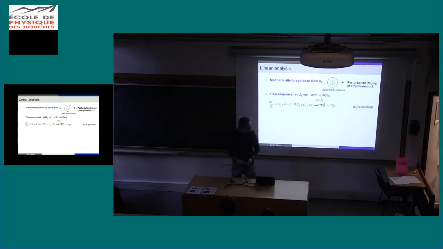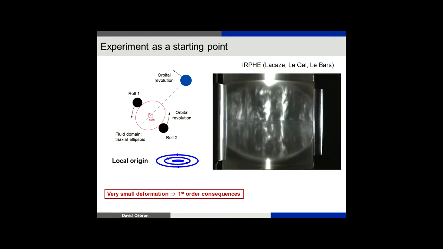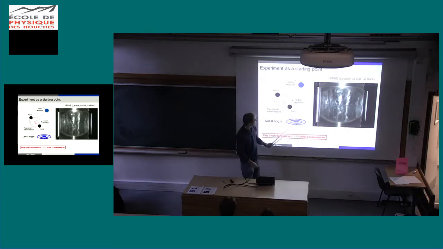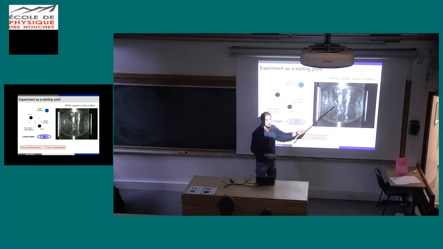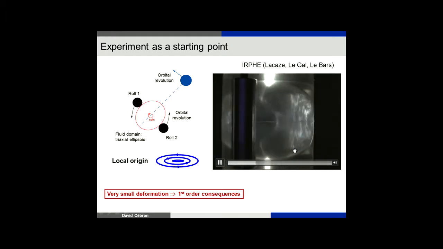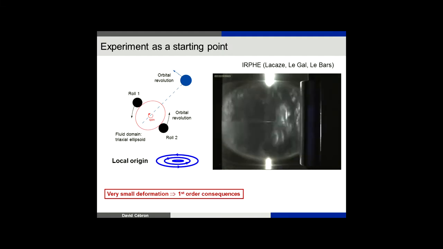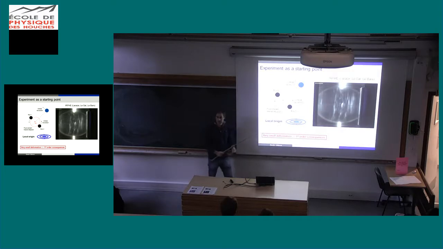So I start with a bit of theory. I'm sorry for that. Maybe we can just remind how it works. What interests us is how such an elliptical streamline, which appears because of the deformation due to tides, how such a simple thing degenerates into such a complicated thing. At first we have simple things, and after a certain time, it explodes into a turbulent flow. So what does it mean? It means that an elliptical streamline, a priori, cannot exist. It is just destabilized into turbulence.